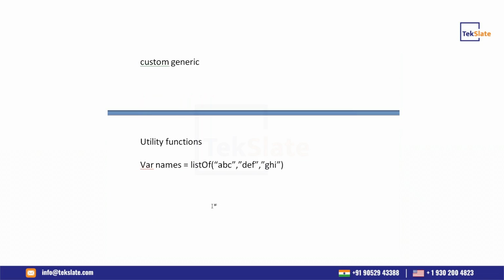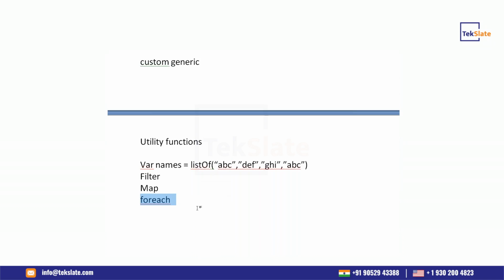By the utility functions, there is the filter function, map, and also forEach. These are the utility functions. By this, for example, suppose there are two values with ABC and you need only ABC, then you can filter it out from this list. And map is used if you want to change the state of the object, then you can go with map. And forEach is nothing but a for loop.